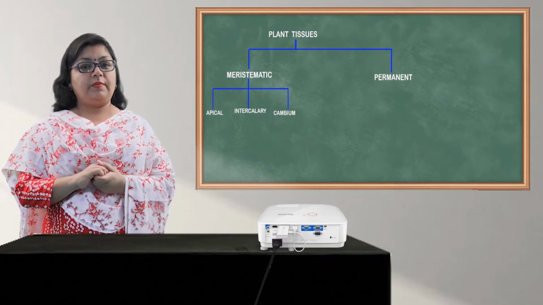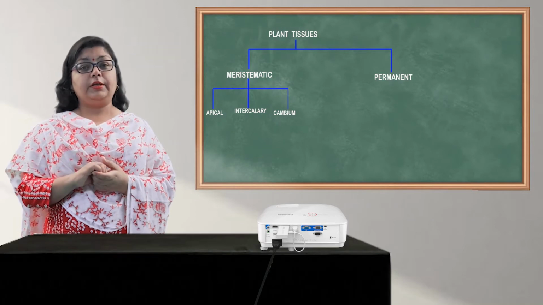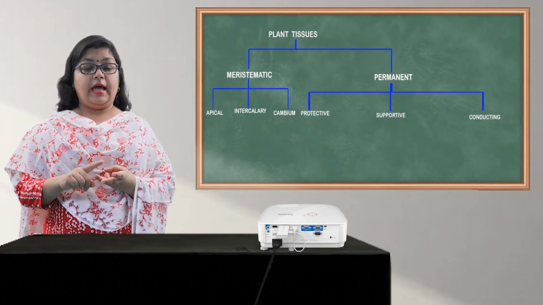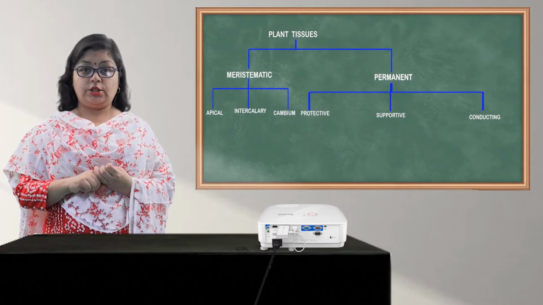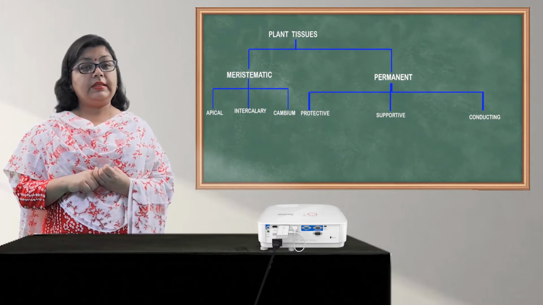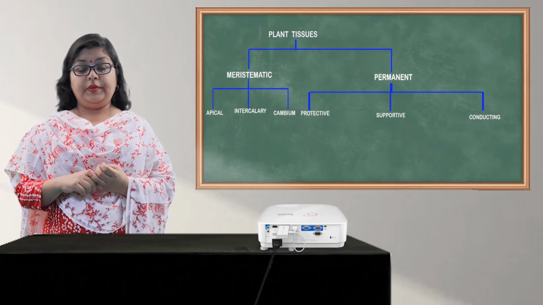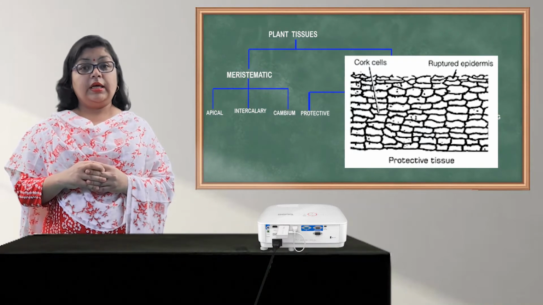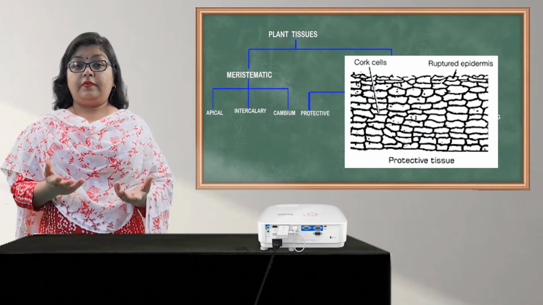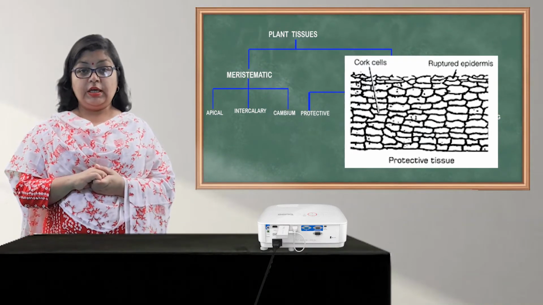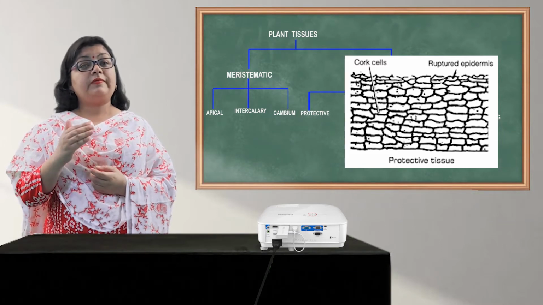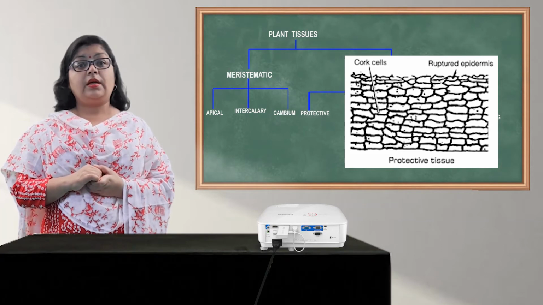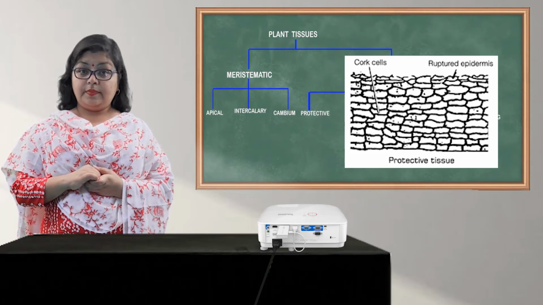According to the function they perform, they are divided further into three categories, that is protective, supportive and conductive permanent tissues. So one by one we will study about these. As the name says, first one are the protective tissues. These protective tissues are there in the plants for protection. They are usually found at the outer surface of the leaves and the stems, like in the form of epidermis, so that they can protect the plant.